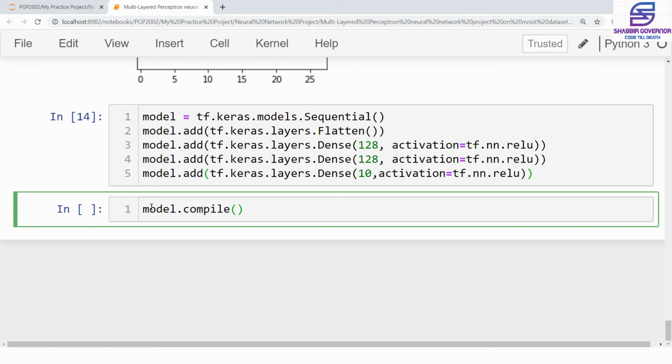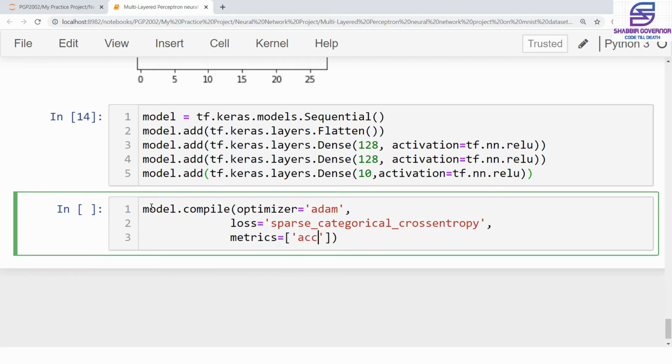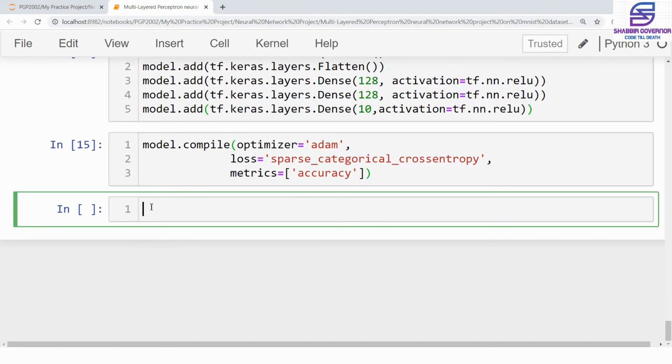For optimizer, we'll be using Adam. We'll specify the loss, which will be sparse categorical cross entropy, and we'll provide the metrics as accuracy. Now we have compiled our model.